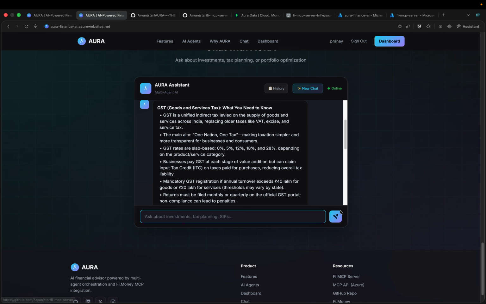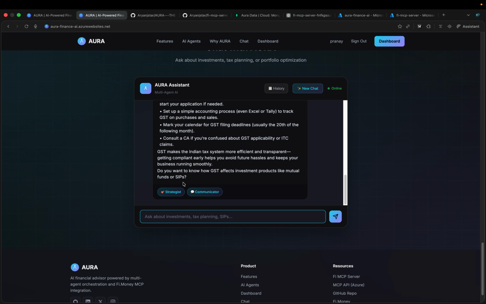You can see that the response has already arrived, and the agents involved in generating this response are Strategist and Communicator, and not all agents. It is based upon the prompt that you give. Now a numeric type of prompt, if I give: I am 20 years old and I have 10 lakhs in savings. I need to maximize the margins. How do I do it in 5 years?